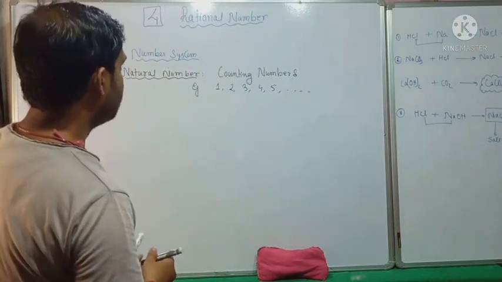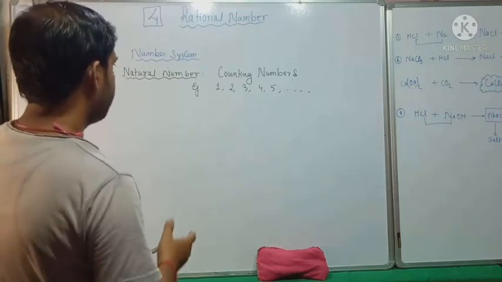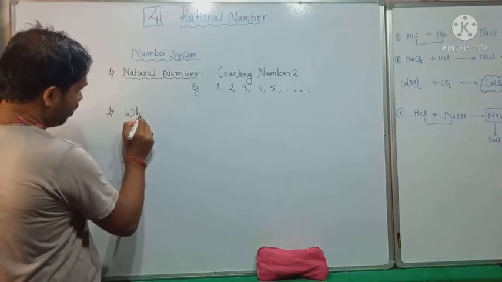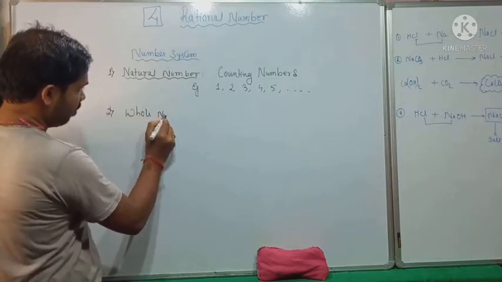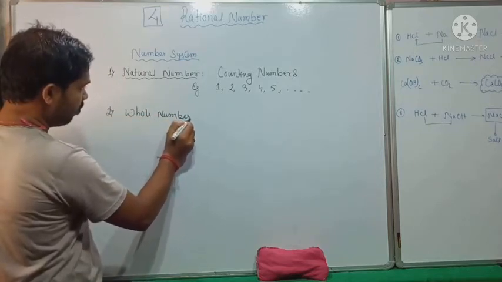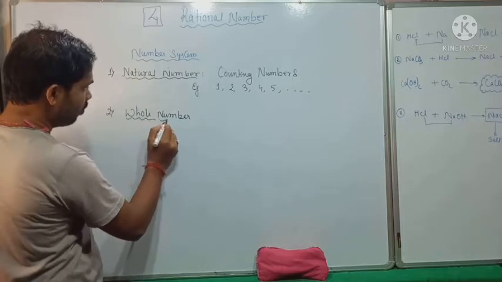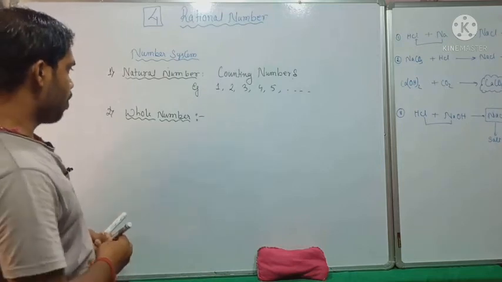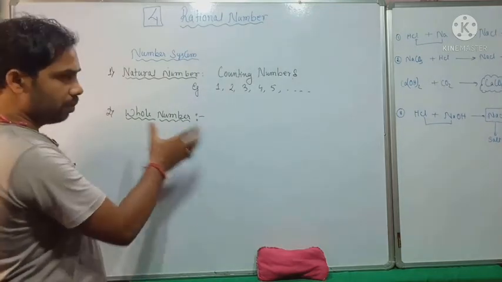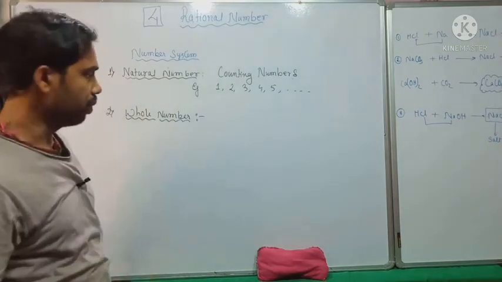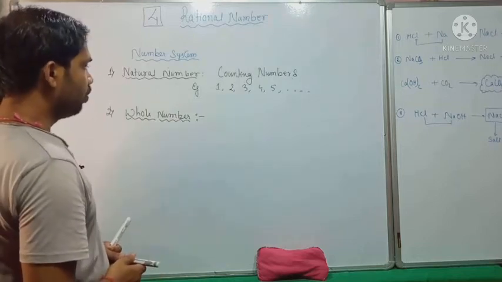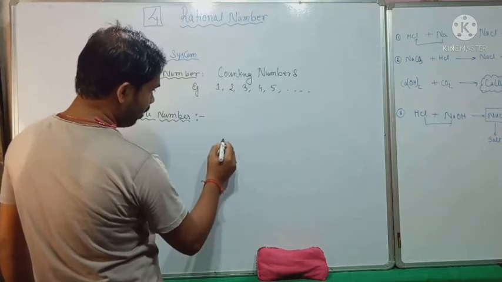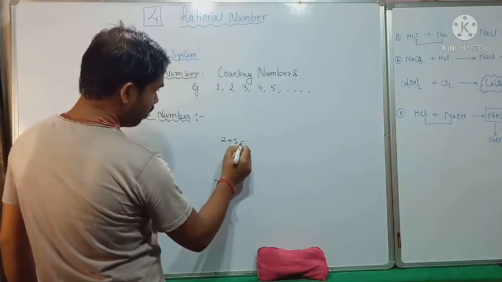Okay, very good. Now the second number system is our whole number. So see whole number, what is the purpose of whole number? Why did we need whole number? So let's take an example. 2 + 3 = 5.